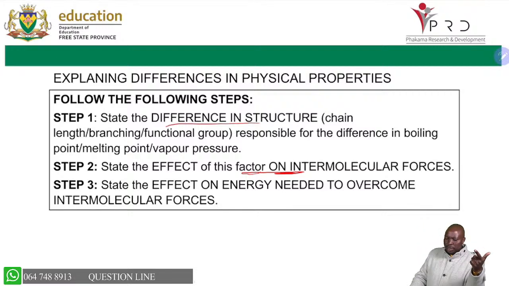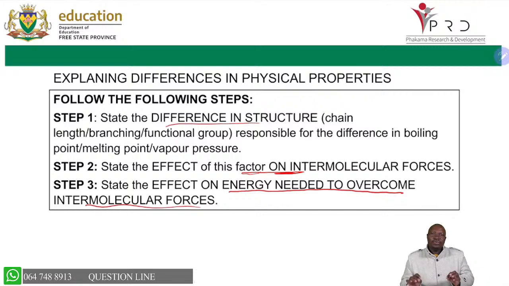So you are able to say, okay, they have different intermolecular forces, then which one has a stronger intermolecular force? So what is the effect of that difference? And then you must always talk to the energy required to overcome the intermolecular force. So those are the 3 steps that you will always follow as and when you answer your questions, and it will always work for you to follow these steps as they are following one another like that.